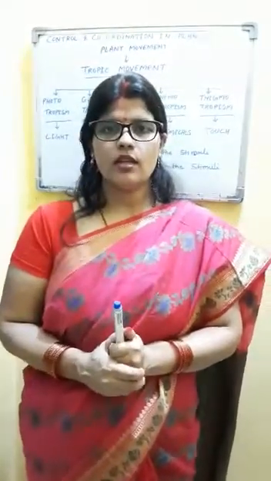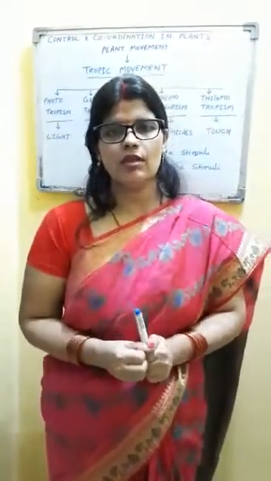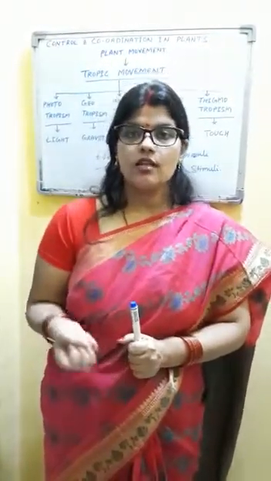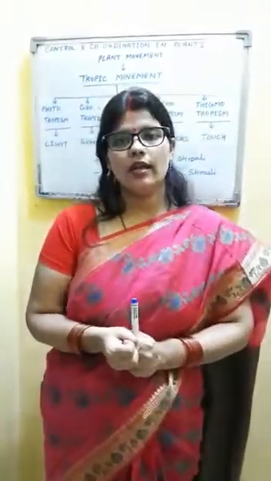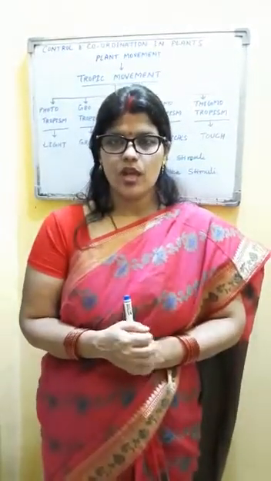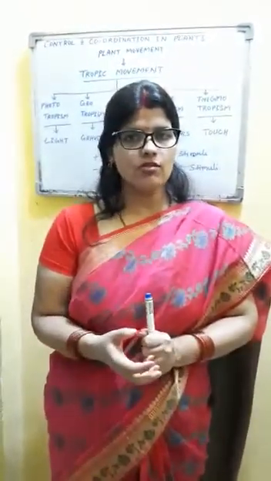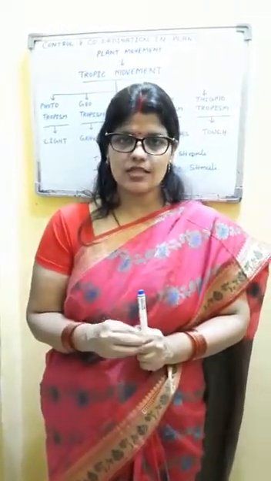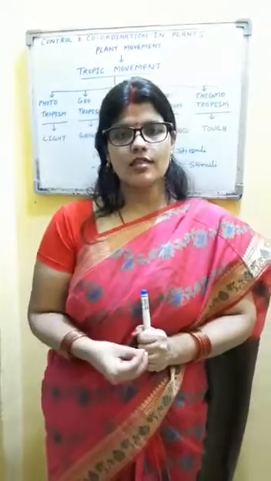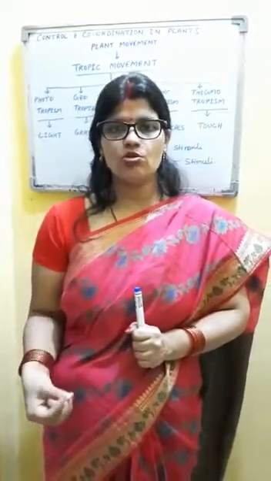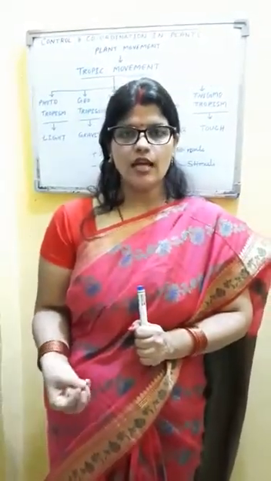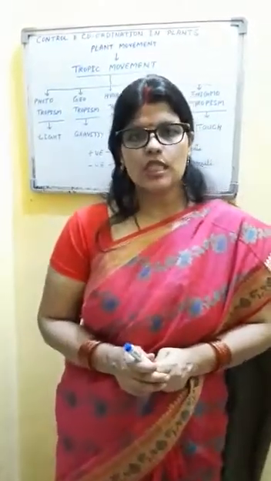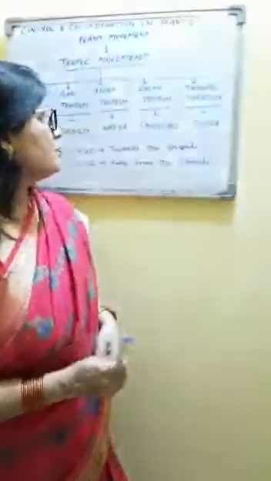Each plant has a characteristic chemical released by the ovary, and that chemical is recognized by the pollen grain of that species only. No other pollen grains can recognize those chemicals. The pollen grain of the same species recognizes that chemical and grows towards it, and in that way it reaches the ovary. So it is a good example of chemotropism.